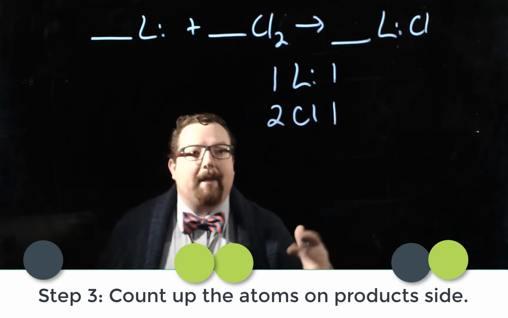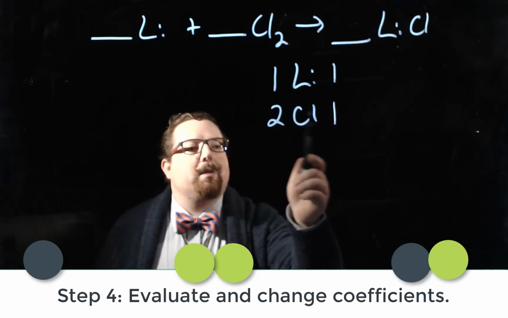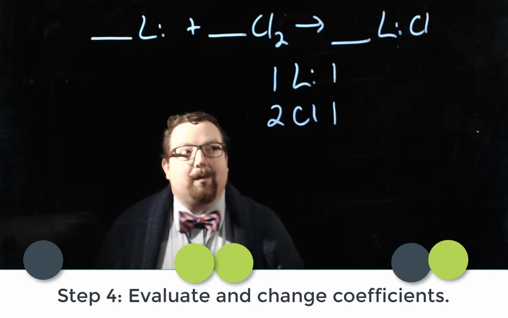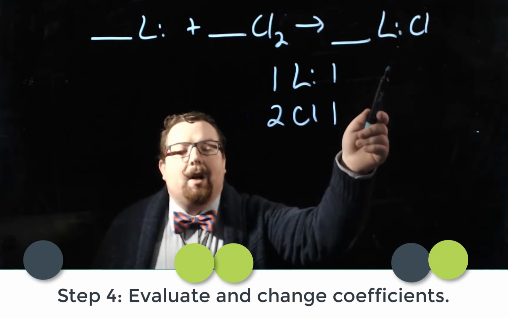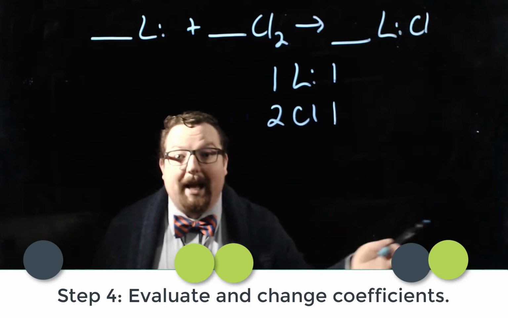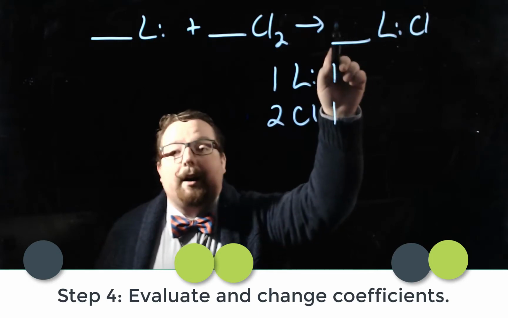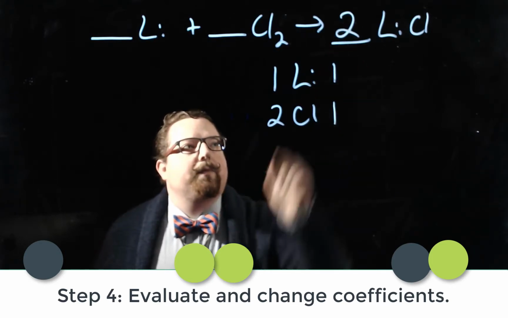So now you stop and evaluate. We've got 1 and 1 for Li, that's good. Then we have 2 and 1 for Cl. That's not right. We need another Cl over here. We cannot change the little subscripts down here because that would change the substance we have. So we have to change the coefficient. Instead of 1, which is already there, we'll put a 2.